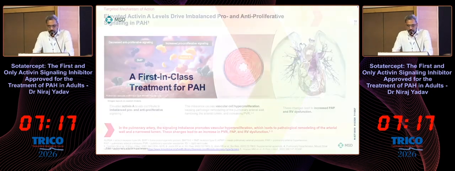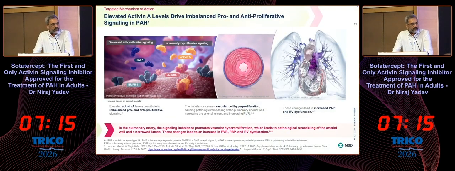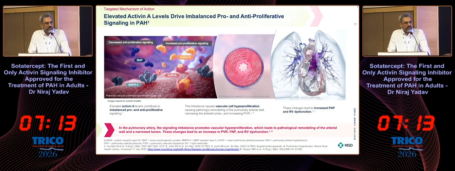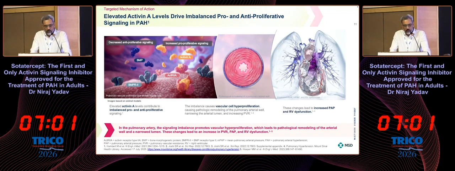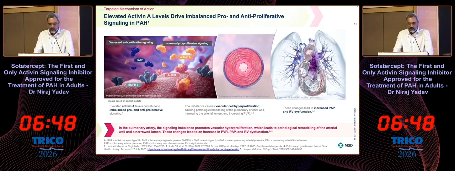In pulmonary arterial hypertension, the activin is in excess. So what happens is that you now have more pro-proliferative signaling compared to anti-proliferative signaling. Activin is going to produce more smooth muscle proliferation, leading to thickness of the pulmonary vasculature and reduced caliber of the pulmonary vasculature, in turn increasing the PVR and right ventricular dysfunction.